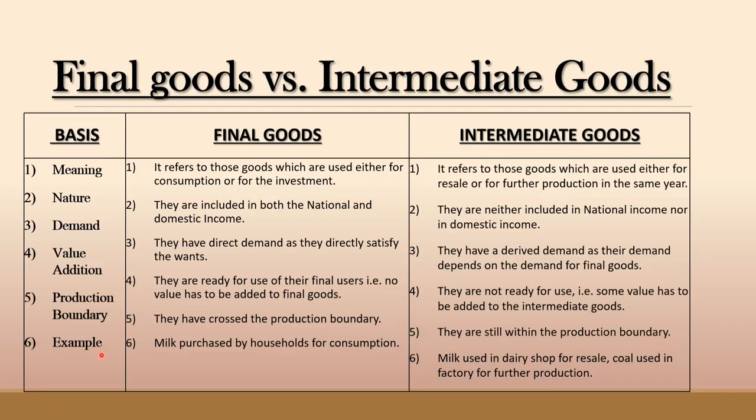Last base is example. In final goods, milk purchased by households for consumption is an example of a final good. On the other hand, in intermediate goods, I have mentioned two examples. There are many more examples for intermediate goods. The first example is milk used in a dairy shop for resale, and coal used in a factory for further production.